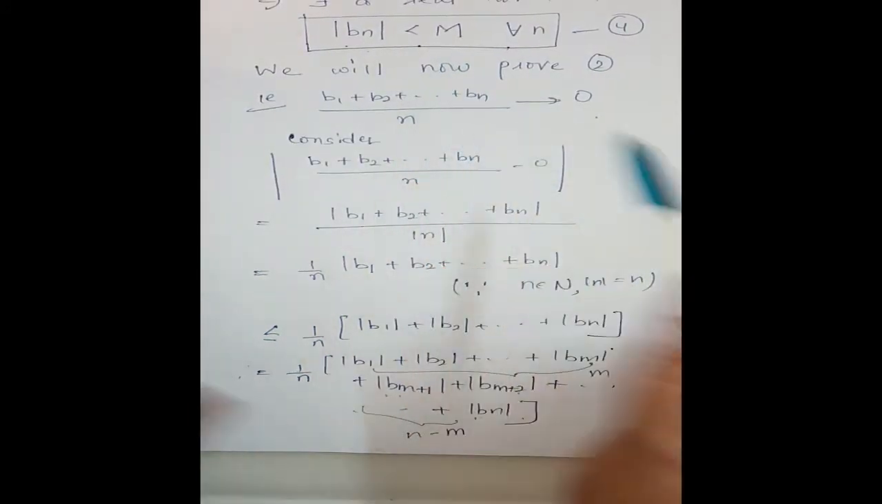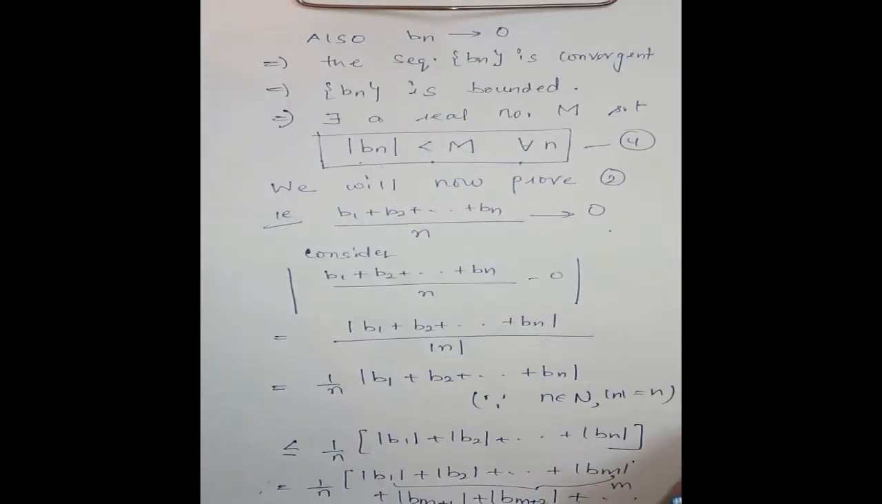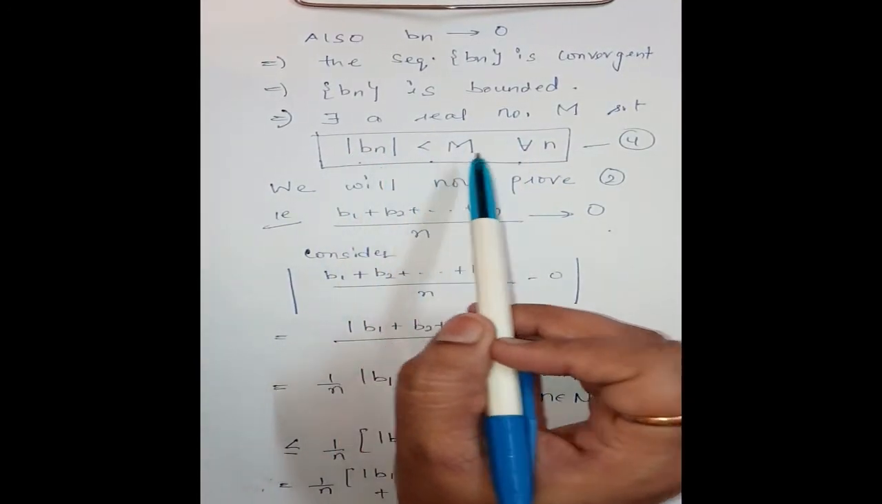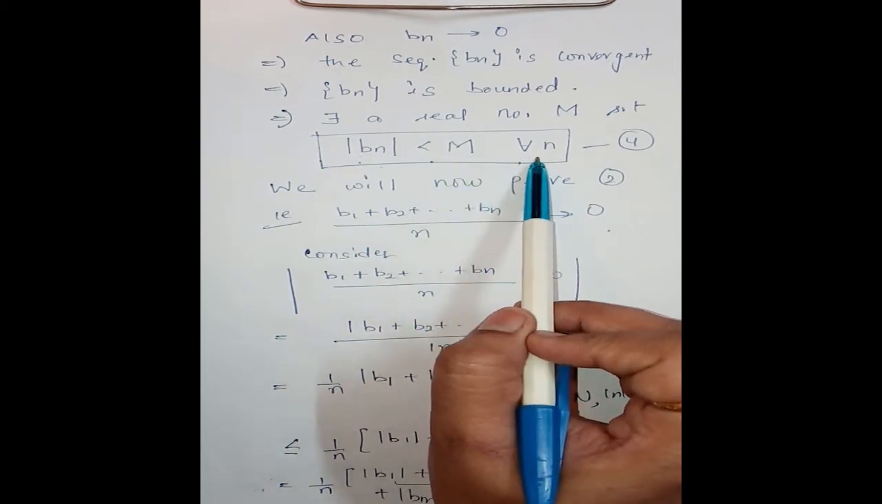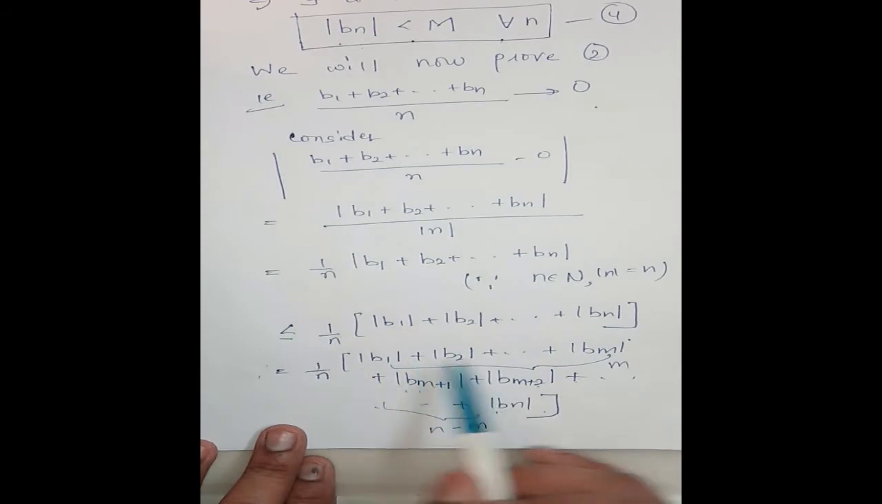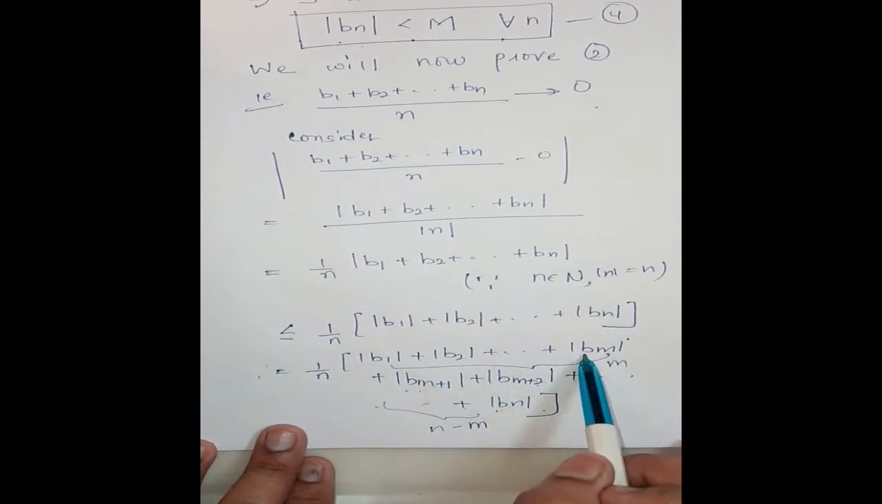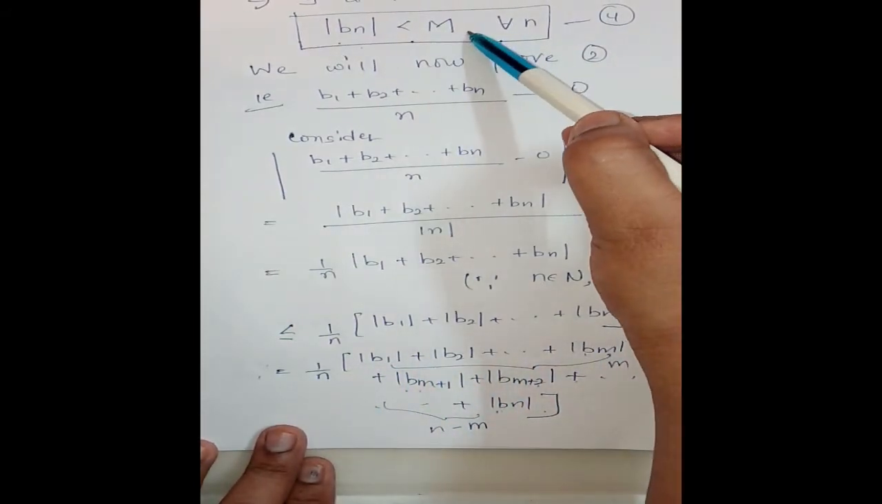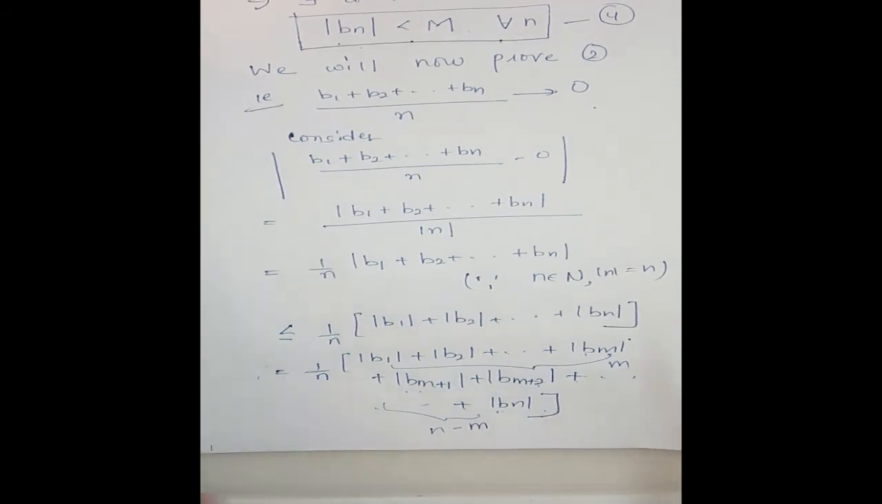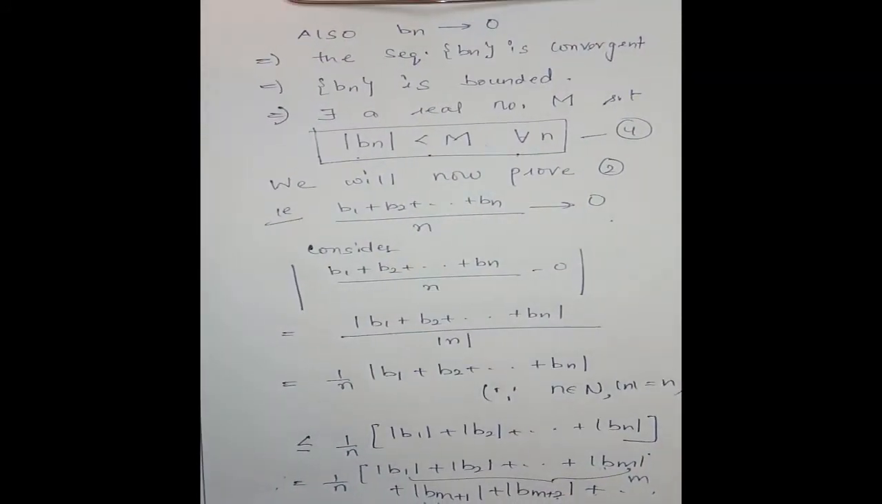using this fourth inequality, see here, the boundedness part, mod bn is less than capital M for all n. This inequality we are going to use in the first m terms. In the first m terms, we are going to use this boundedness part, and in the last n minus m terms, we are going to use the convergent part. Inequalities 3 and 4.